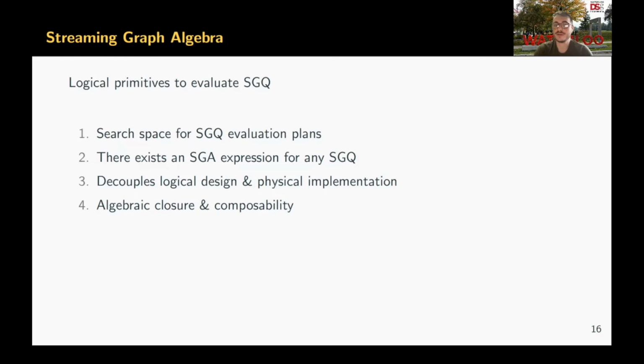Being a composable query language with algebraic closure, we can form complex query plans using the small set of primitives provided by the streaming graph algebra operators. Currently, the streaming graph query model and streaming graph algebra operators only support structural attributes to query the graph structure. Integrating attribute-based predicates to fully support the property graph model is future work.